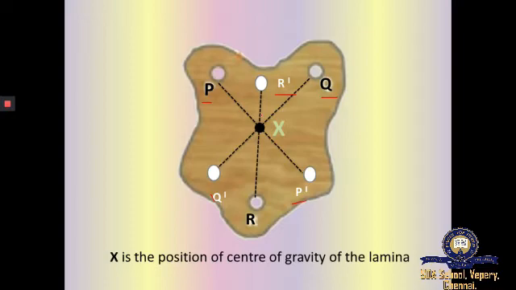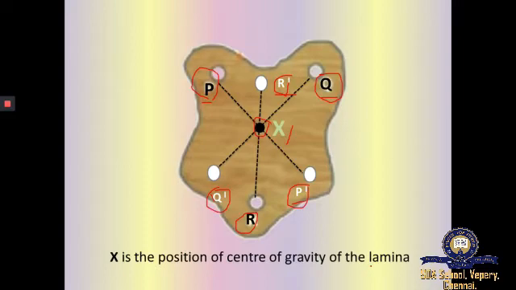We observe all three lines P dash, Q dash and R dash intersect at a point. Mark that point as X. This gives the center of gravity of the lamina. So X is the position of the center of gravity of the lamina.